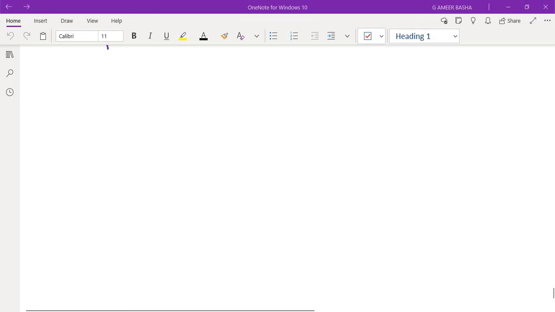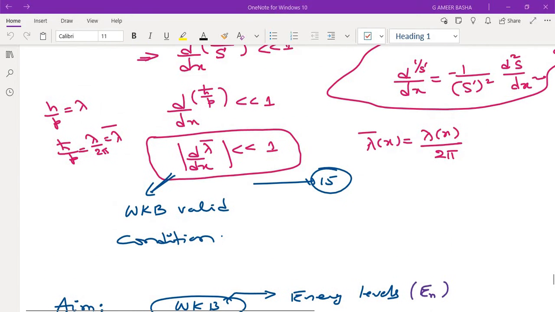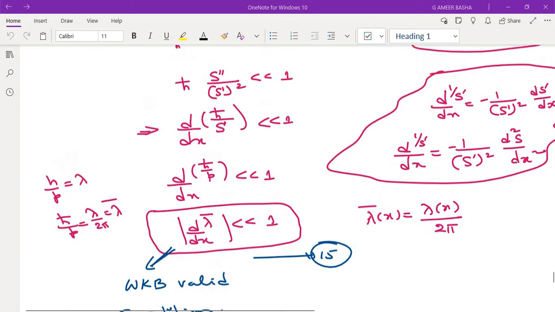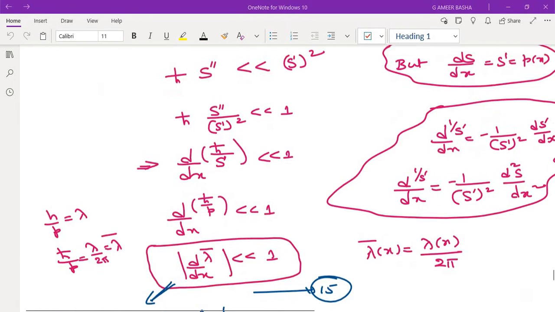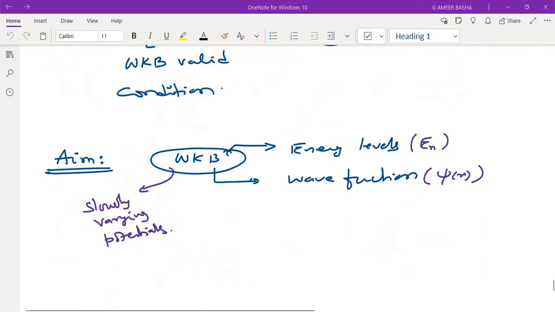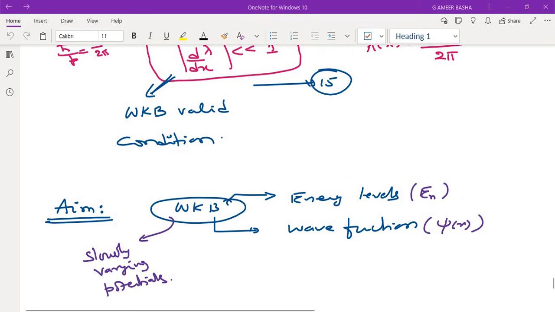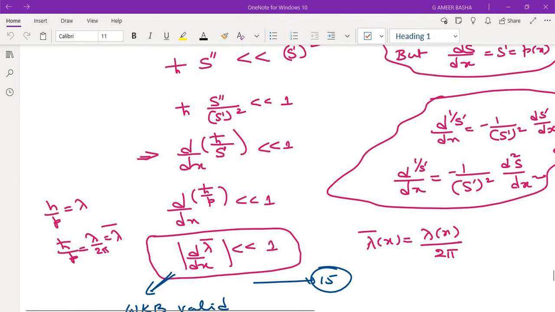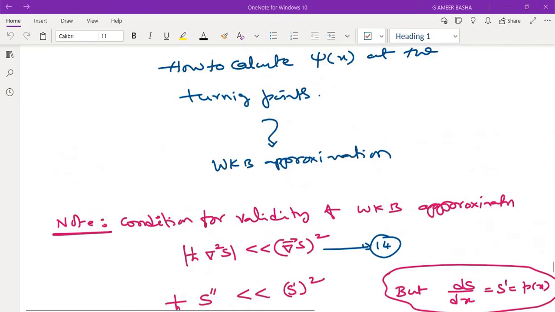In the previous session, in WKB approximation, we have completed the condition for WKB validation. So what are the conditions for the validation of the WKB method where we can apply? We can apply it in the places where the potentials are slowly varying in a region up to a few de Broglie wavelengths, or otherwise the condition d by dx of lambda bar is less than 1, where lambda bar is the de Broglie wavelength divided by 2 pi.